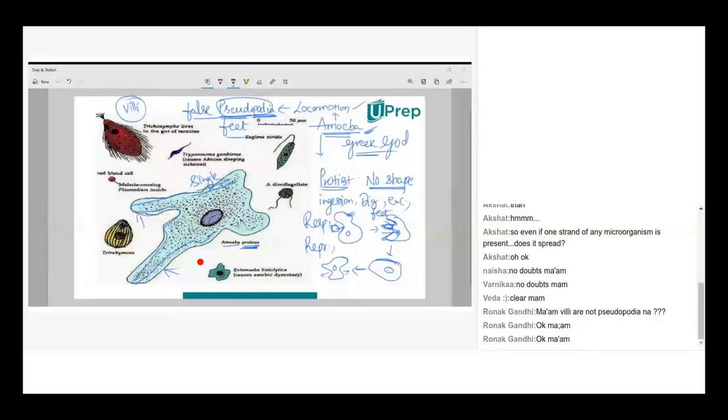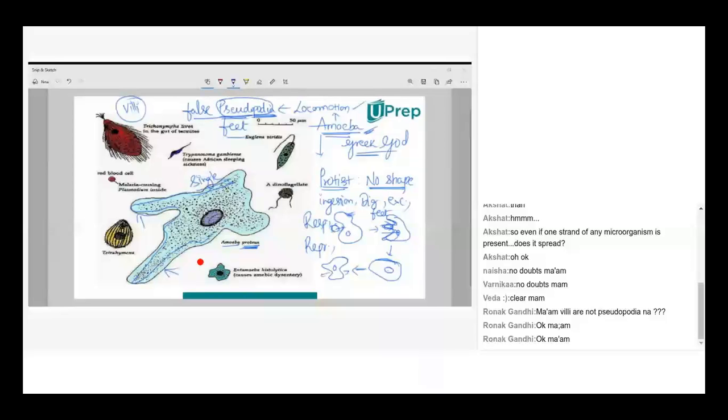Pseudopodia formation, it depends. When I was in +1, +2, we had an experiment related to life processes. When an amoeba is kept on a glass slide, it tries to move, but it cannot. It gets stuck to the glass slide, so it cannot put out its pseudopodia to move.